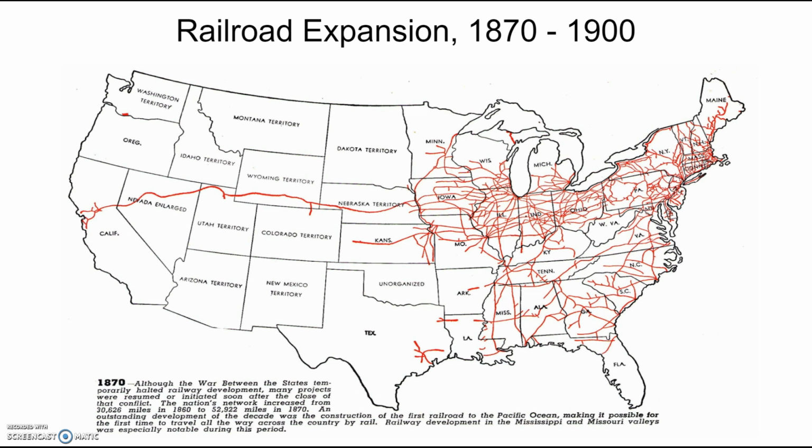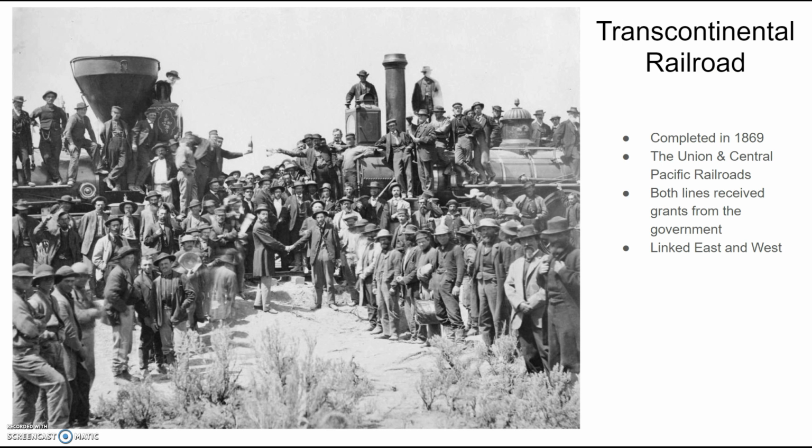So the railroad that made it all possible is the Transcontinental Railroad. Completed in 1869, it was built by the Union and Central Pacific Railroads. Both lines received land grants from the federal government. Once the Transcontinental Railroad was completed, the leftover land, these major companies sold to private individuals, and that's how they became really wealthy. The Transcontinental Railroad, again, linked the East and the West.